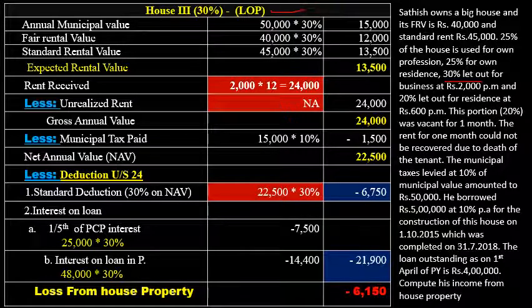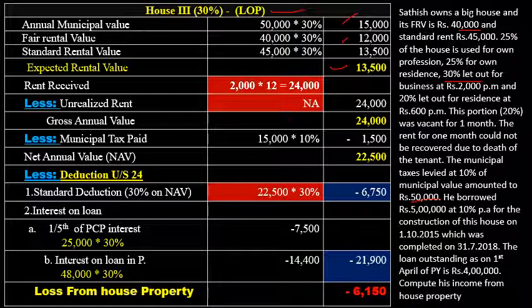The annual municipal value of the big house is 50,000. 50,000 into 30%, for this part the municipal value is 15,000. The rental value, in the same way, 40,000 into 30% is 12,000, and the standard rent 45,000 into 30% is 13,500. So you will get the expected rental value of rupees 13,500.